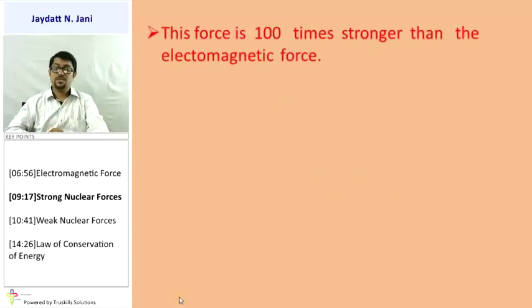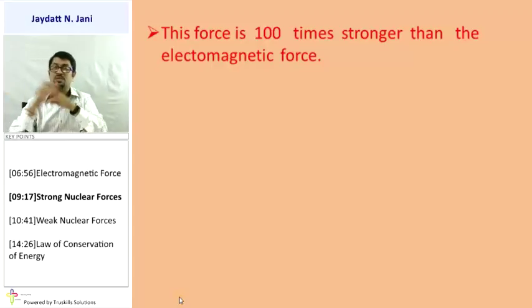Now, this force is 100 times stronger than the electromagnetic force. If you think about the sequence, gravitational force is considered a long range force, which we consider between any two bodies in the universe. But if you think about the force between this pen and the cap of this pen, that's two different bodies. There is also gravitational force, but comparatively that force is very, very weak.